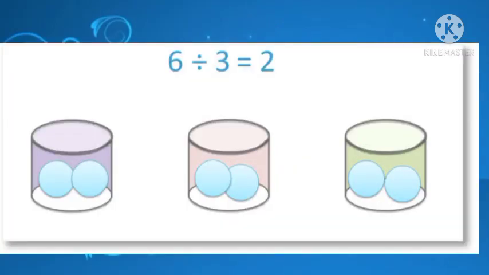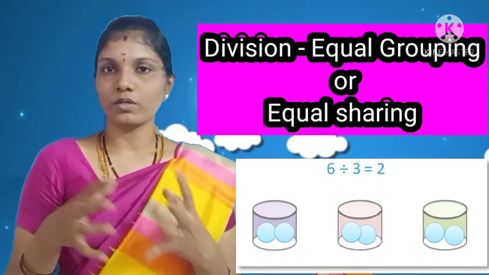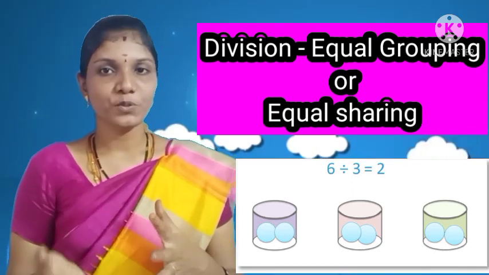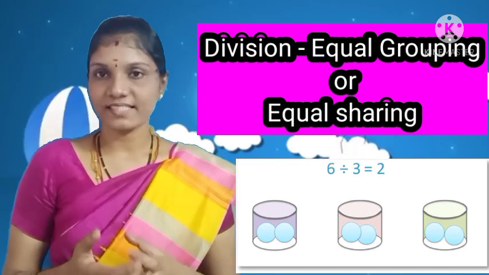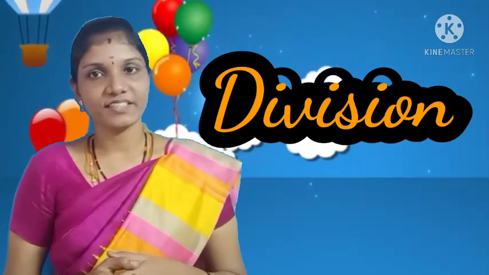See children, I am going to give you some clues so that you can find the topic we are going to learn today. Take 6 balls to 3 bowls so that there is an equal number of balls in each bowl. So there are 2 balls in each bowl. See what happens here. Equal grouping or equal sharing occurs here. I hope you might have guessed the topic. Yes, today we are going to learn about division.